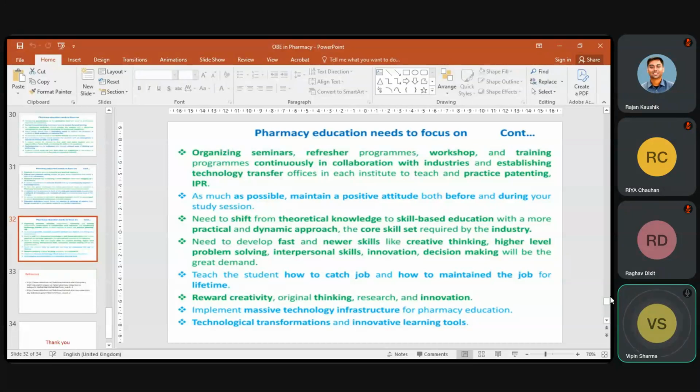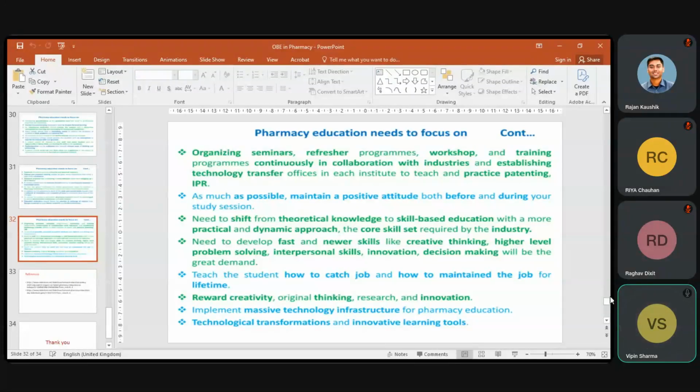And it is the basic goal of OBE, the outcome-based education system. If we are imparting good things, then the outcome will be good. If we are imparting less, the outcome will be less. So we should impart quality, and quality will come out.